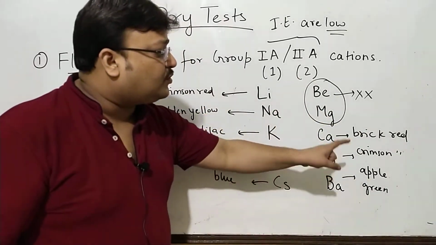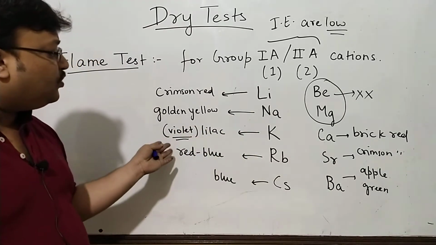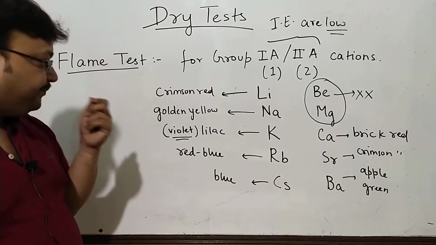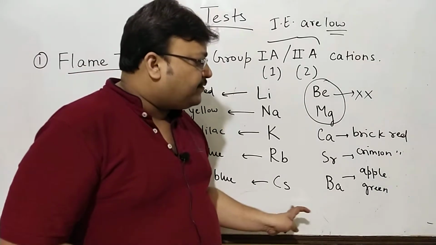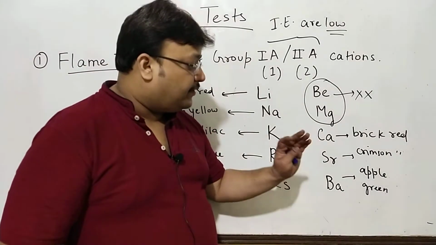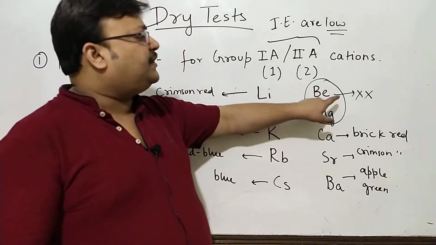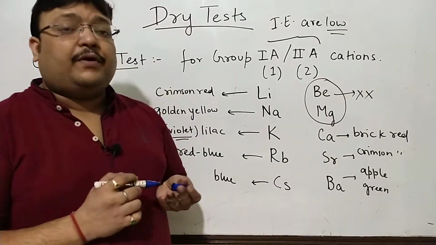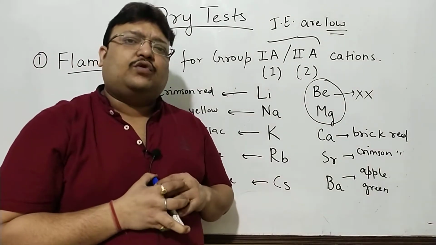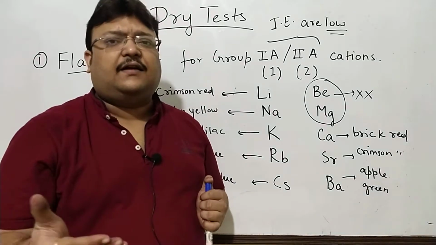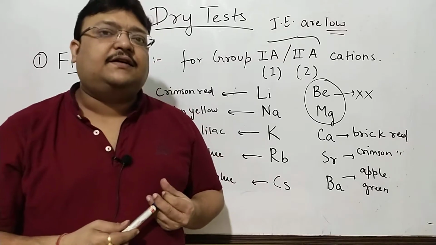Lithium, strontium, it's also always called crimson red. Sodium, golden yellow. Potassium, lilac, it's called violet. It's written violet in the NCERT. Rubidium, red blue. Cesium, blue. Now naturally francium, radium are radioactive, so I've kept them away from the league. Beryllium, magnesium, they do not give flame test because they have maximum ionization energy. So this is what we need to know as far as the color of various S block metals are concerned.